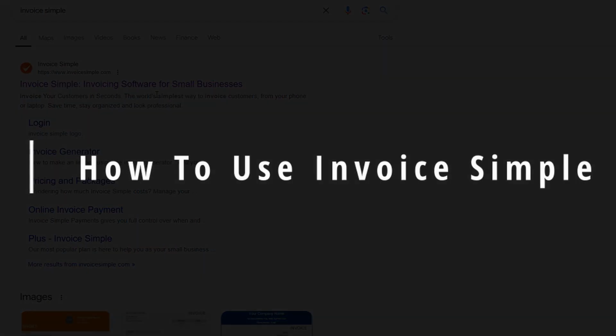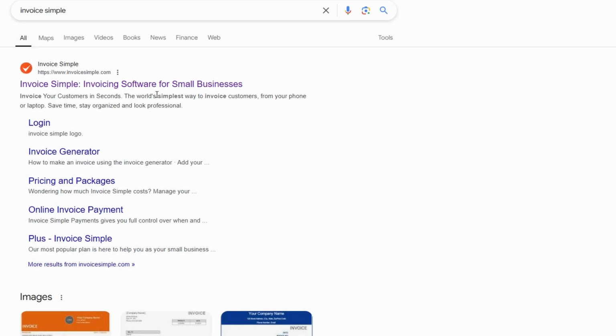Invoice Simple, the easiest tool to manage your invoicing needs. Whether you're a freelancer, contractor, small business owner, or just someone who wants to streamline their finances, Invoice Simple is here to make your life easier. So grab your coffee or tea, and let's dive into this step-by-step tutorial on how to use it like a pro.